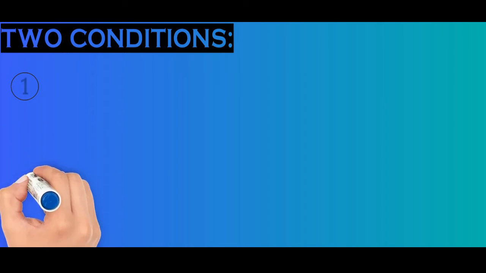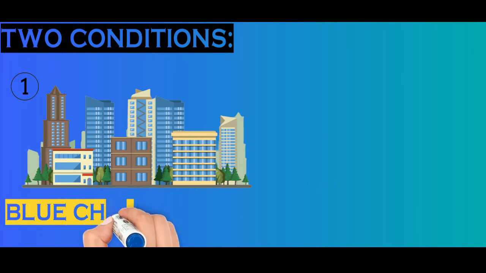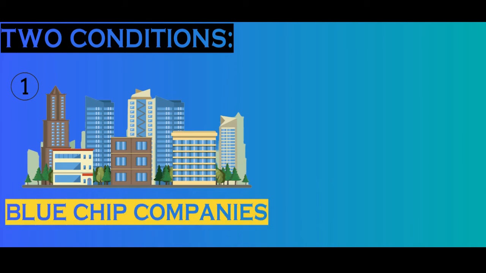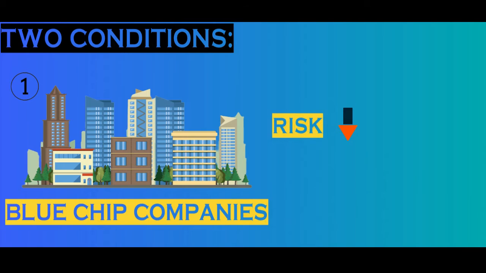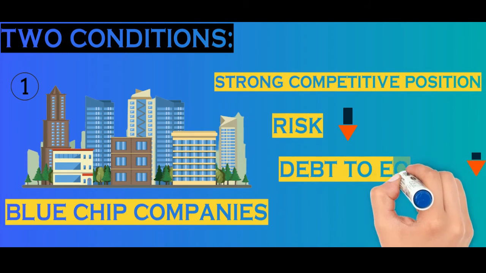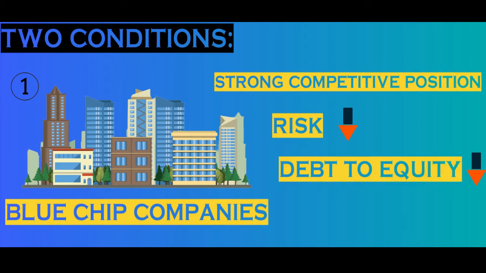We should only do averaging considering the following two conditions. First, we should restrict averaging to blue chip companies only. These are the companies which have a reputation to operate profitably in both good and bad times. This is because in blue chip stocks, the risk of corporate bankruptcy is low. They have a strong competitive position, low debt to equity ratio, solid cash flows, and some other criteria which are best suited for averaging. Some examples of blue chip companies are Asian Paints, DMart, TCS, etc.